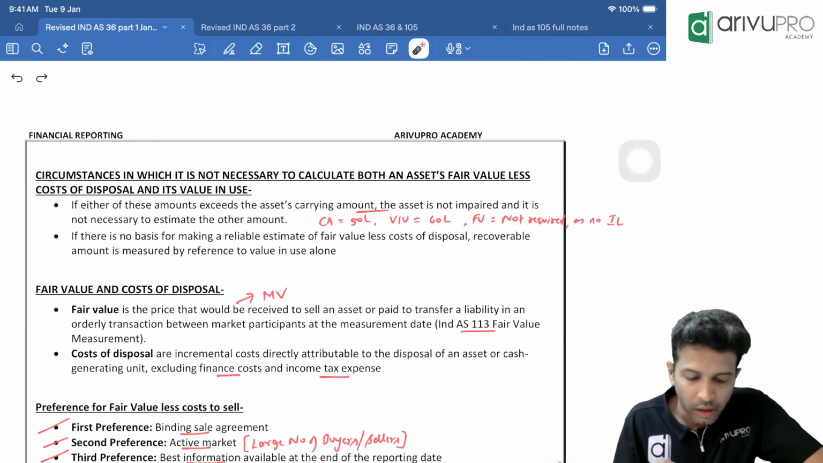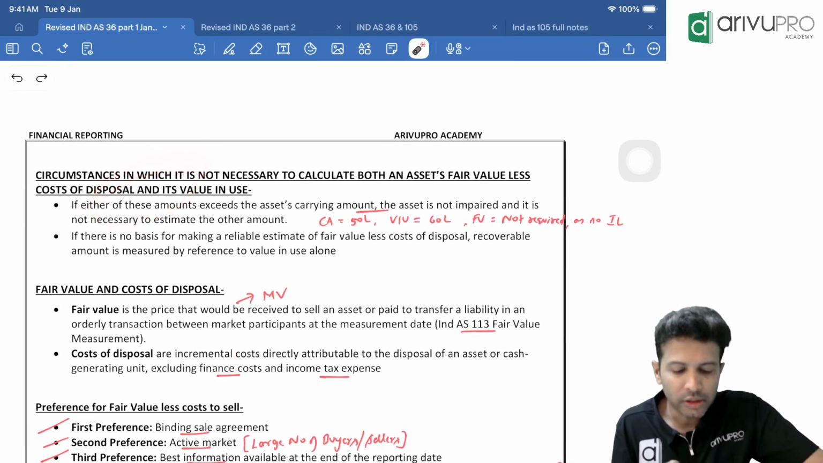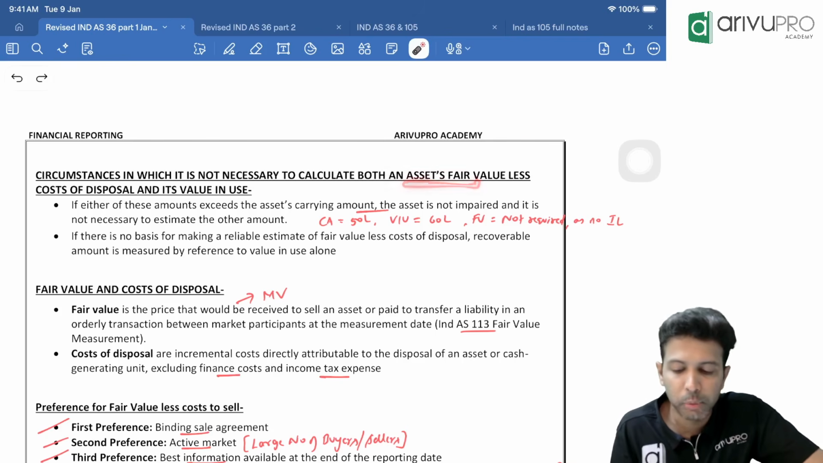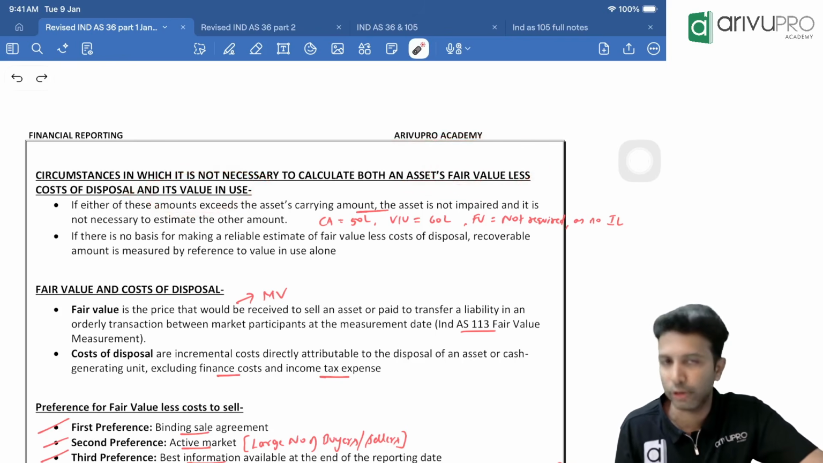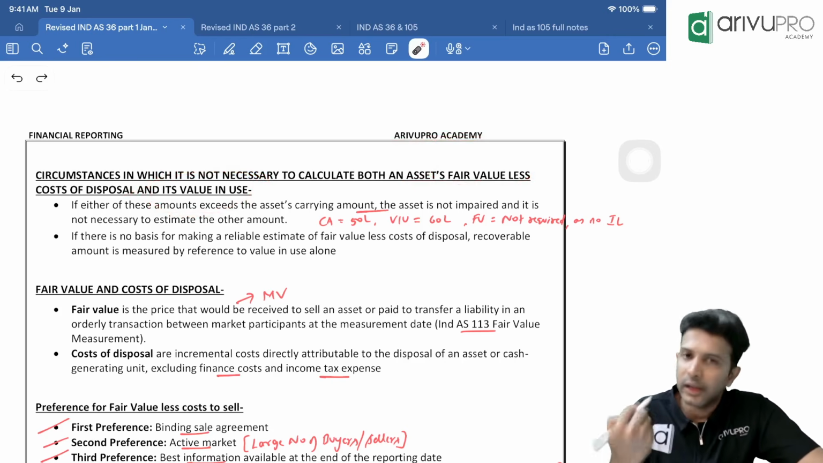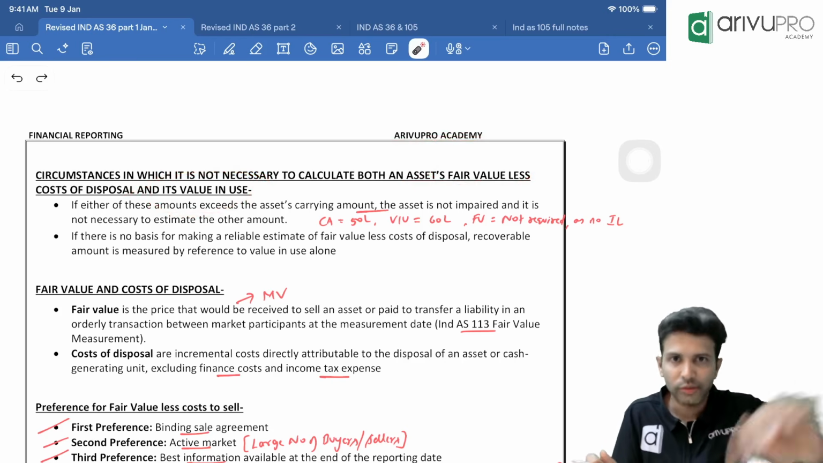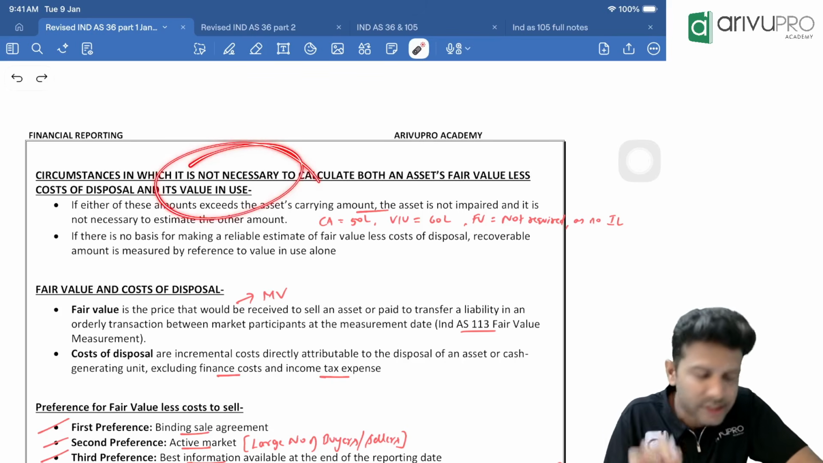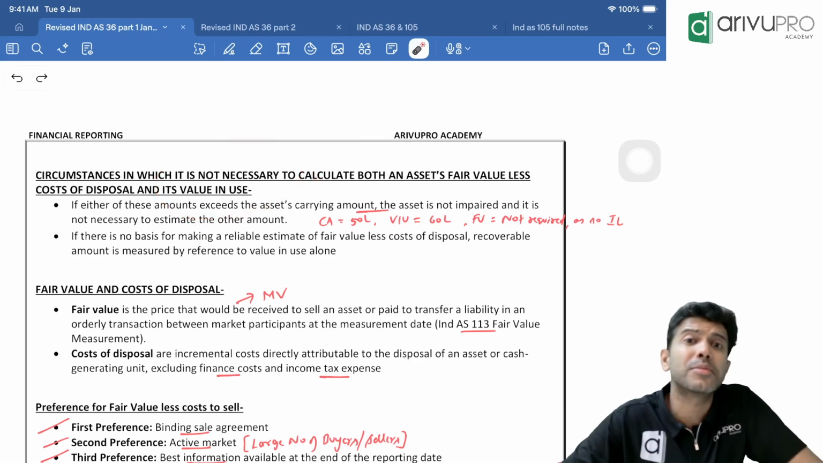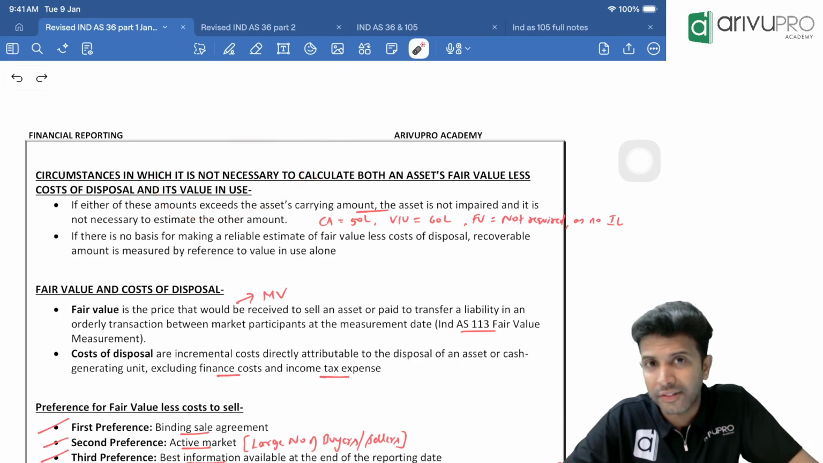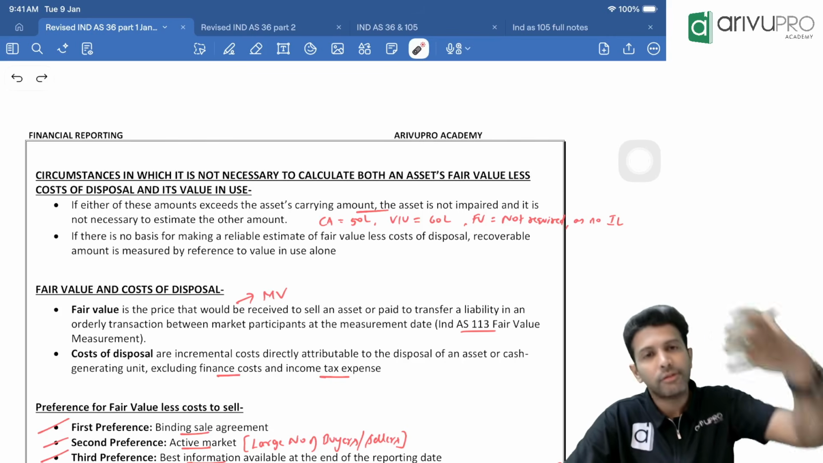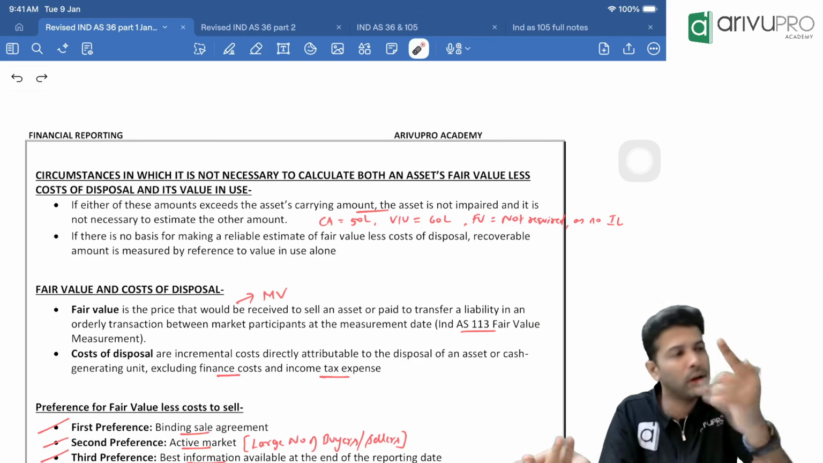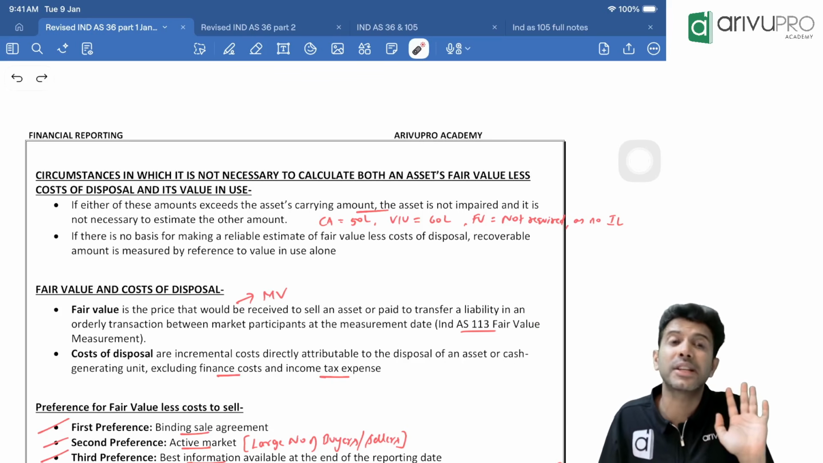Now, this is one small concept too: circumstances in which it is not necessary to calculate both fair value less cost to sell and value in use. What are they trying to say? Recoverable amount is the higher of two things, no? Fair value less cost to sell or value in use, whichever is higher. So this is trying to say, in what circumstance do you need not find both, and one is good enough. Under which circumstance will that arise?